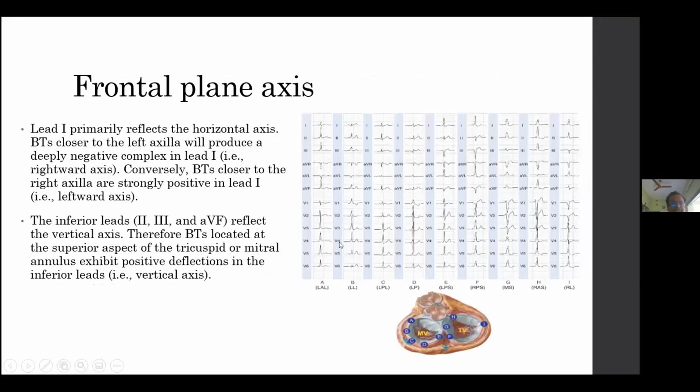Secondly, frontal plane axis. Lead 1 primarily reflects the horizontal axis. If a bypass tract is close to the left axilla, it will produce a negative complex in lead 1. Conversely, if it is closer to the right axilla, it will produce a positive complex in lead 1. The inferior leads reflect the vertical frontal plane axis. If leads 2, 3 and aVF are positive, the pathway comes from the superior part, and if they are negative, the pathway is located inferiorly.